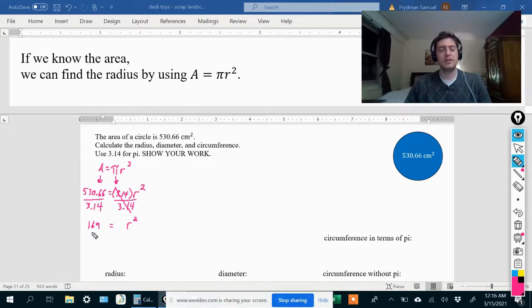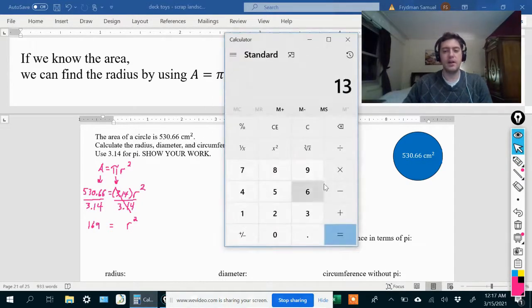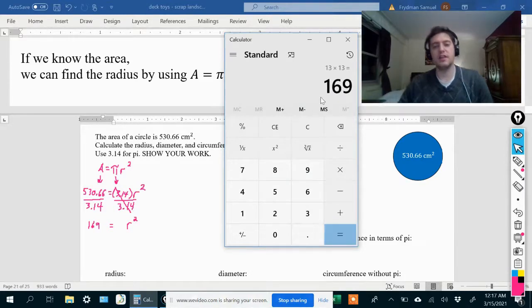No. 10 times 10 is 100, right? What about 11? Is 11 times 11 equal to 169? No. So the number which, when we multiply it with itself, is equal to 169 is actually 13. 13 times 13 is 169.